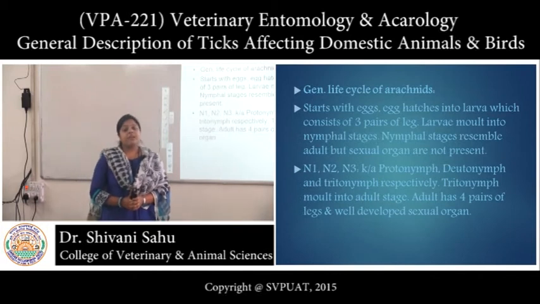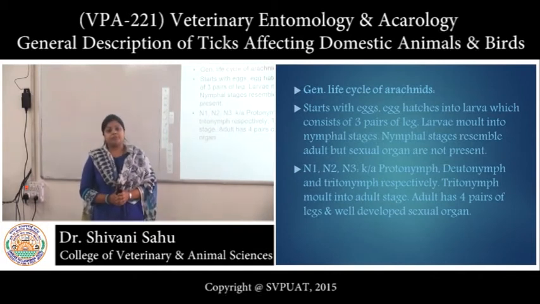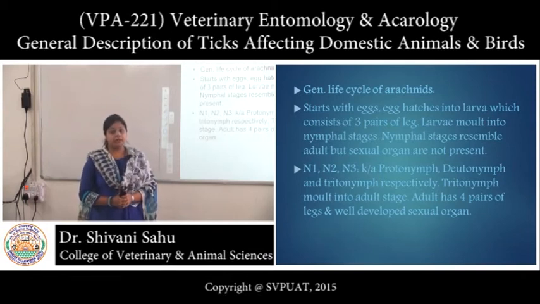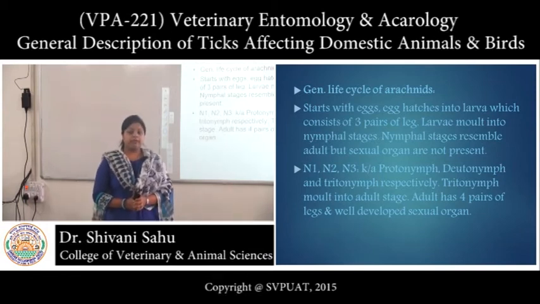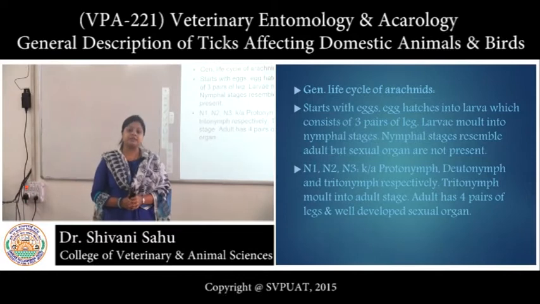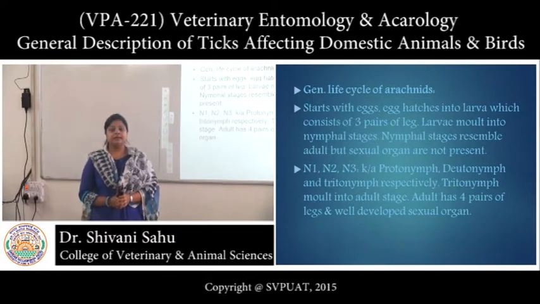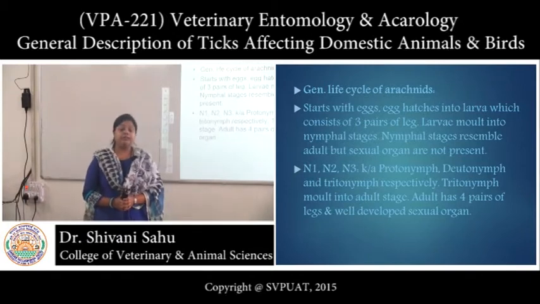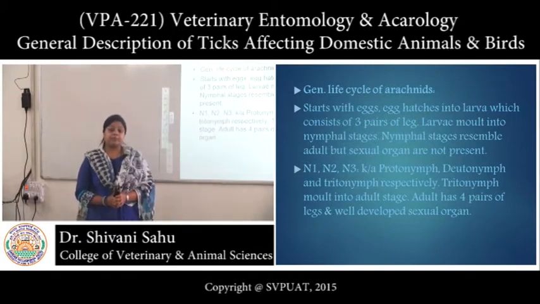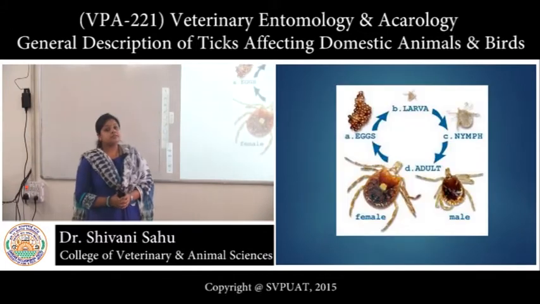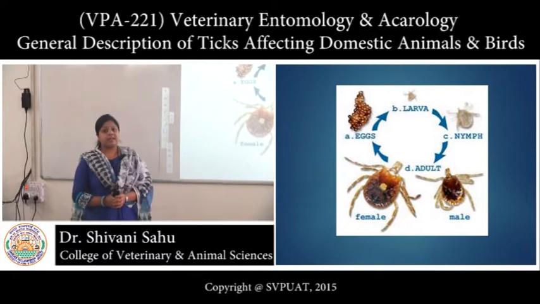Now coming to the general life cycle of the arachnids. It starts with an egg which hatches into a 6-legged larva which molts into nymph. The nymphs are protonymph, deutonymph and tritonymph. The nymph resembles the adult, but lacks developed sexual organs. Then it molts into imago, then finally the adult, which possesses 4 pairs of legs and well developed sex organs. Now this is a pictorial depiction of the general life cycle of a tick.